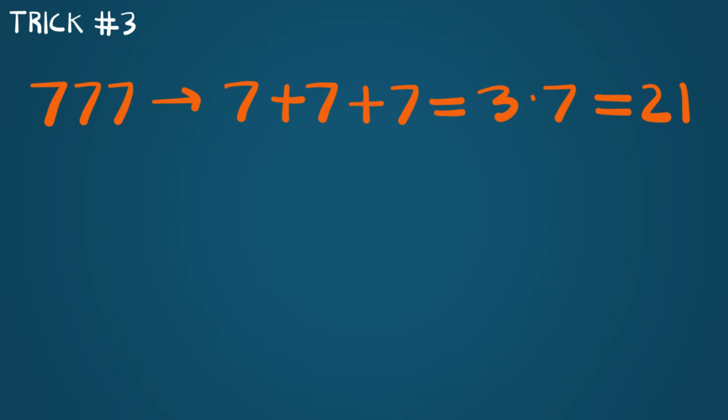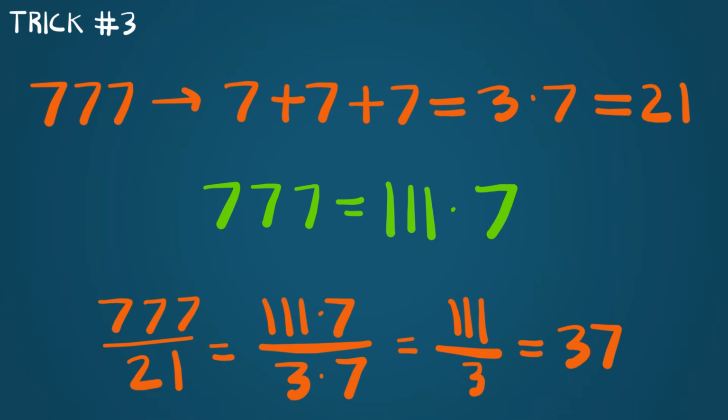This works because when all 3 digits are the same, their sum is always 3 times that digit, and the 3-digit number itself is that digit multiplied by 111. So when you divide, the digits cancel out, leaving 111 divided by 3, which is 37.